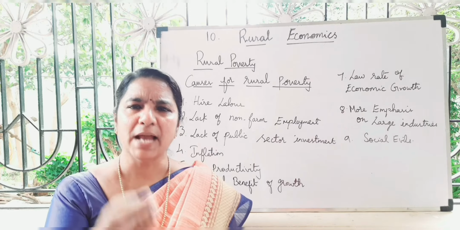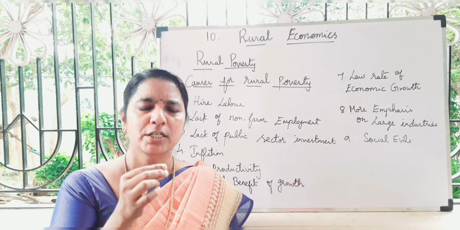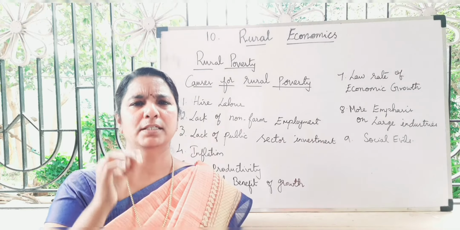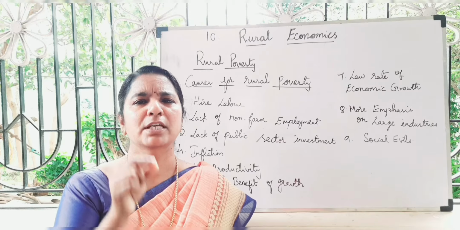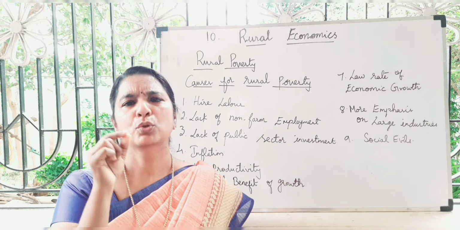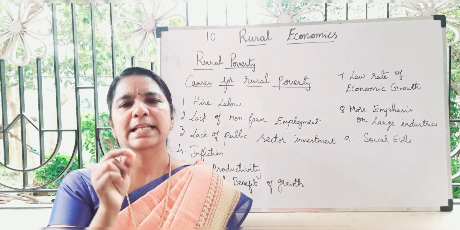According to the Planning Commission, 54.1% of people were living in poverty in the 2009-10 census.